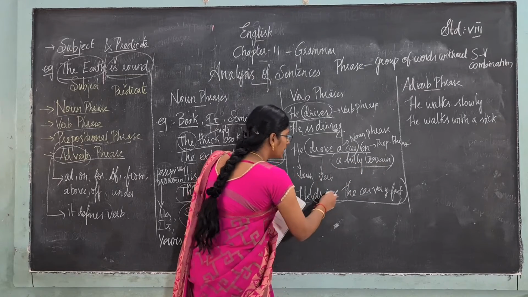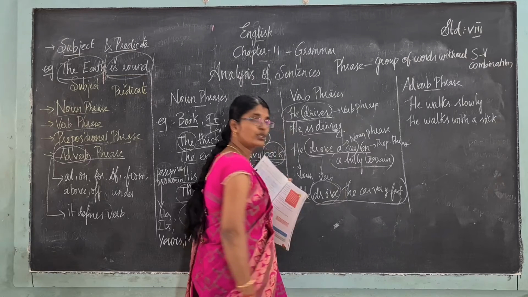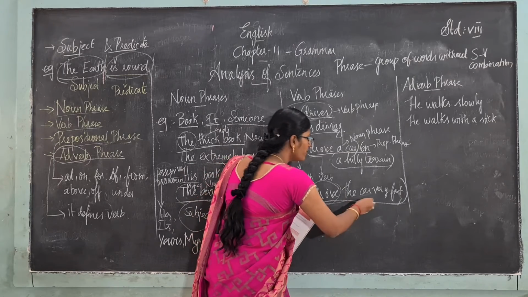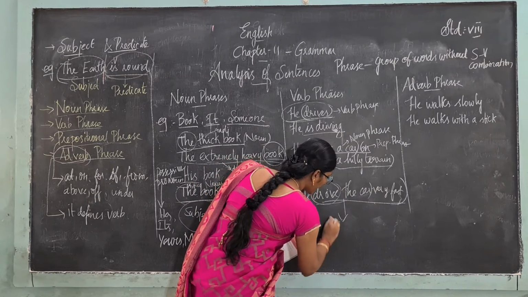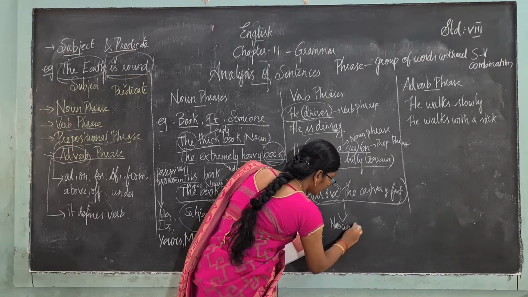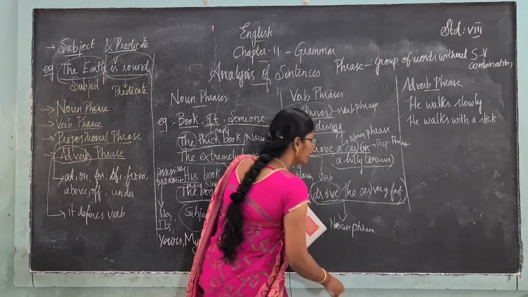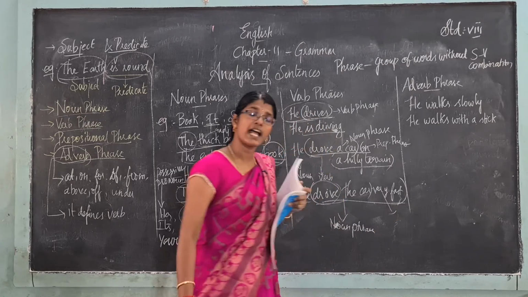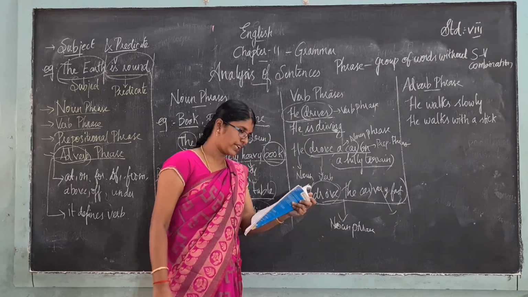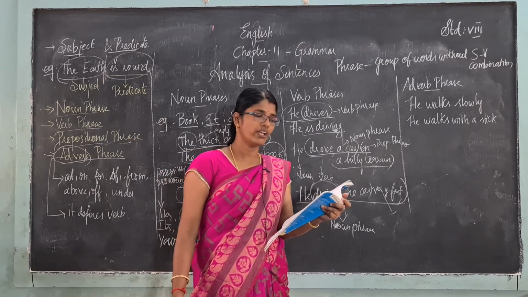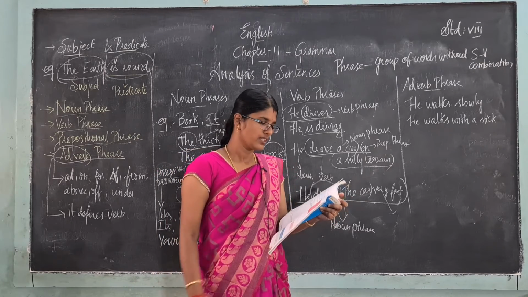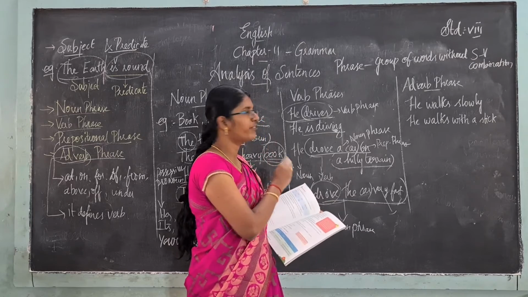So here the main verb is drove. "Drove the car" is a noun phrase. Okay, "very fast" is an adverb phrase. Can you all understand? Very fast is an adverb phrase. So this is what we have about verb phrases.